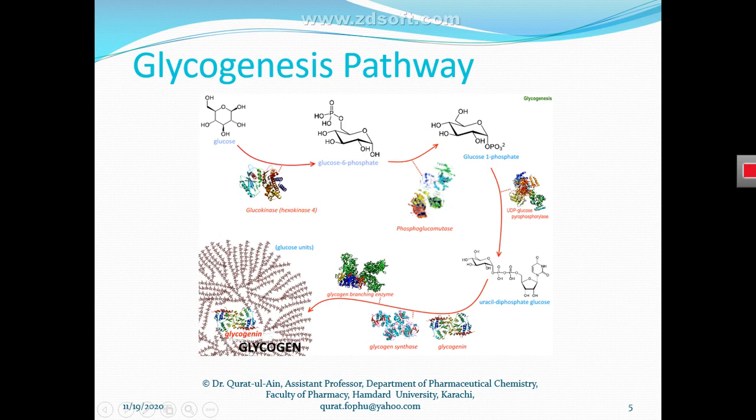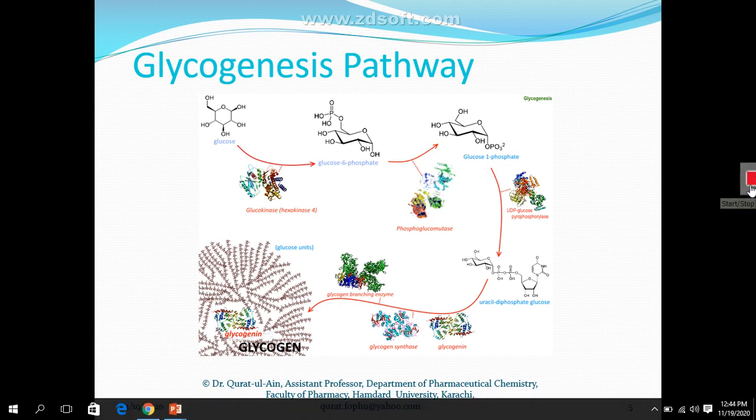So how does this process take place in our liver cell, how is glycogen synthesized, we discuss here. First we have glucose. In the first step, glucose is converted into glucose 6-phosphate by the action of the enzyme glucokinase, which we also call hexokinase 4. As the names glucokinase and hexokinase imply, I have already explained in my previous lecture what a kinase enzyme does. A kinase is an enzyme that transfers a phosphate group from one substrate to another substrate.